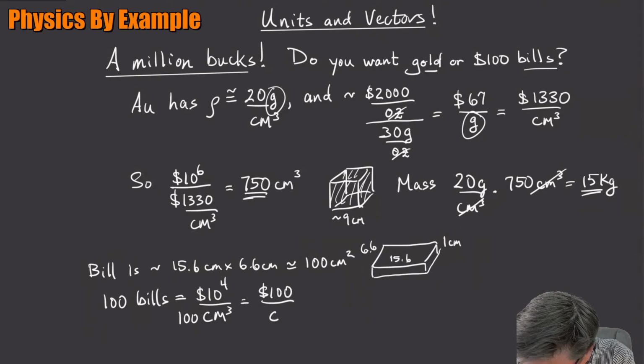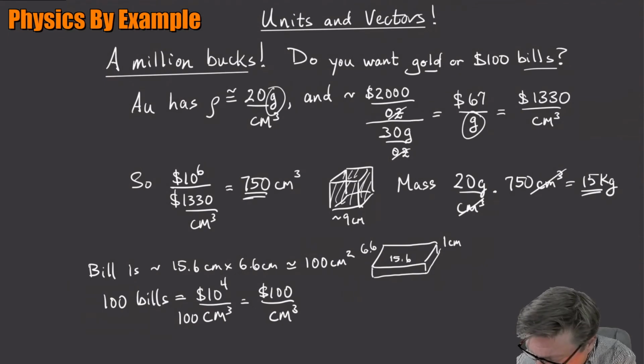Okay, neat. So dividing those two, the money density of $100 bills is about $100 per cubic centimeter. Kind of a cool way to think about that is that apparently one bill, if you mashed up a $1 bill as small as you could, it would take up 1 cubic centimeter, right? That's the volume of one bill. So that's sort of the money density of bills. Compare that with gold. What was gold? It looked like gold was $1,330 per cubic centimeter, and the money density of bills is 100, right? So gold is definitely more dollar dense than bills. The advantage to the bills is that they weigh less, right?